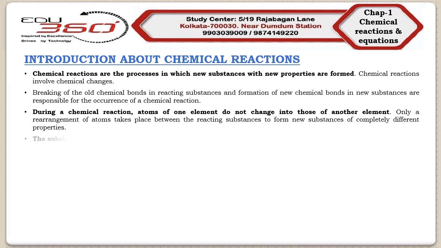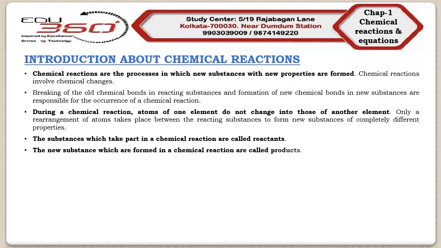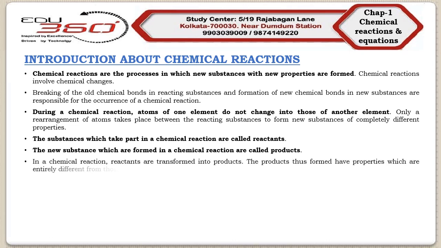So in a chemical reaction, there are reacting substances as well as newly formed substances. The substances which take part in a chemical reaction are termed reactants, and the new substances which are formed during a chemical reaction are termed products. So in brief, in a chemical reaction, reactants will always be transformed into products.